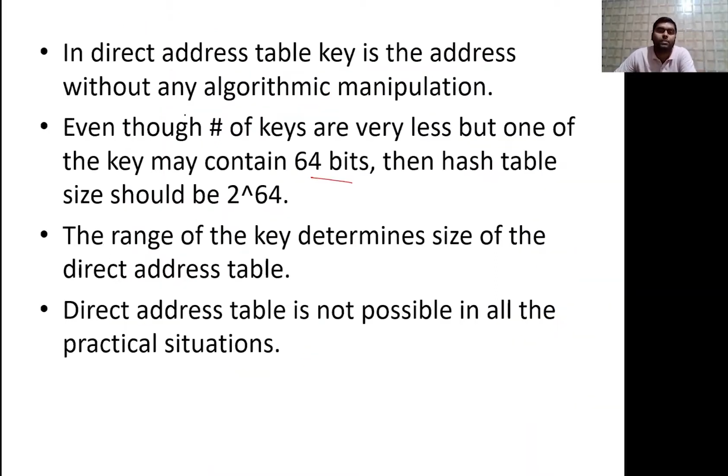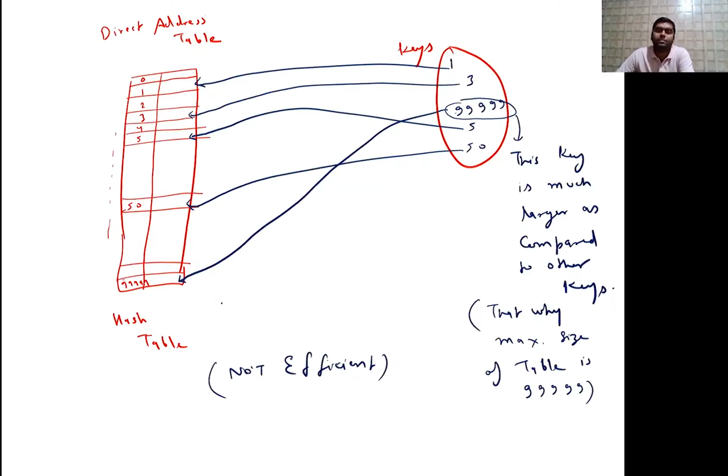So that is written over there, that in a direct address table the key is the address without any algorithmic manipulation. Even though the number of keys is very small, one of the keys may contain 64 bits, as in our example one of the keys is 99,990. Then the hash table size should be the maximum of that. So what determines the range of the hash table? The maximum value of its keys. So that is the direct address table, but it is not used in practical situations because it is not space efficient.